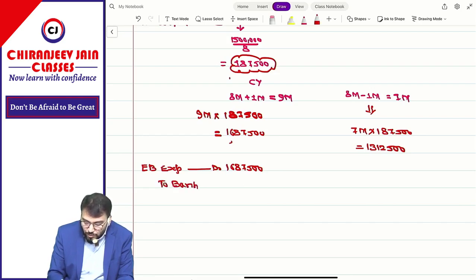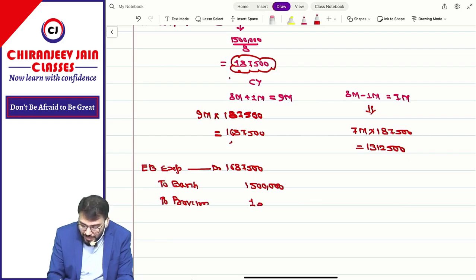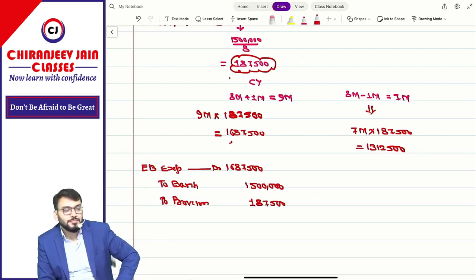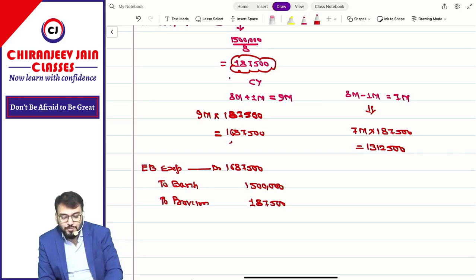As per the contract you will pay for 8 months, so you will create a provision for the remaining amount. Your provision will be 1,87,500, one month salary. Understood? Have you understood this point?